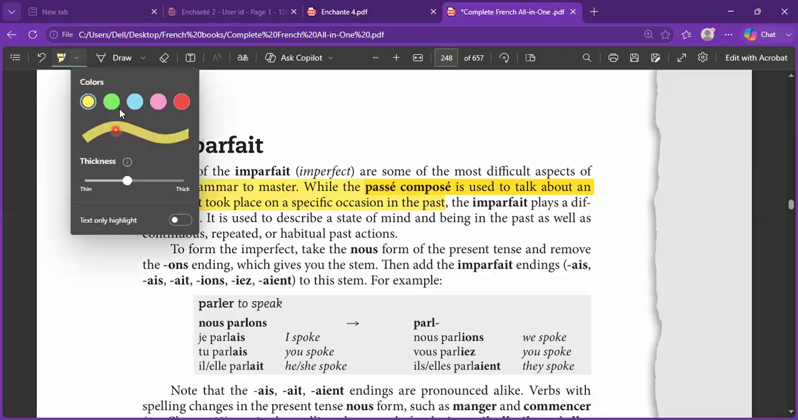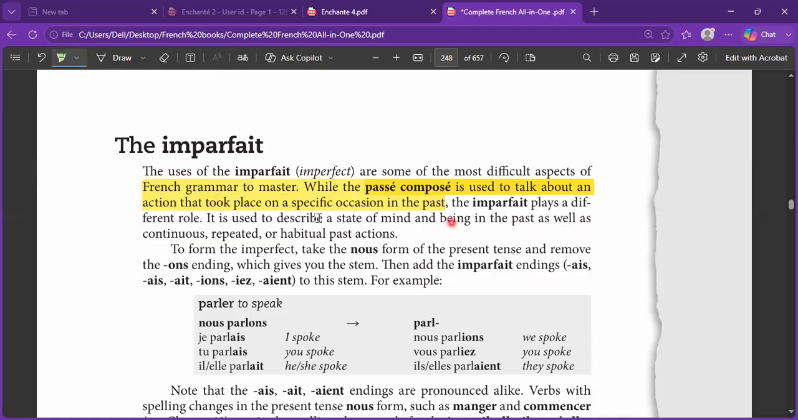But the imparfait is used to describe a state of mind in the past, a state of being in the past, as well as a continuous action of the past, a repeated action of the past, or a habitual action of the past. That is the basic difference between these two.